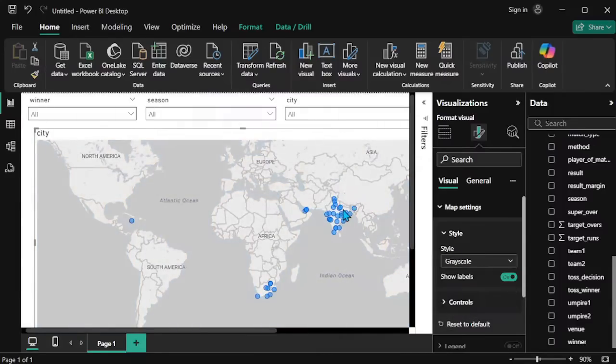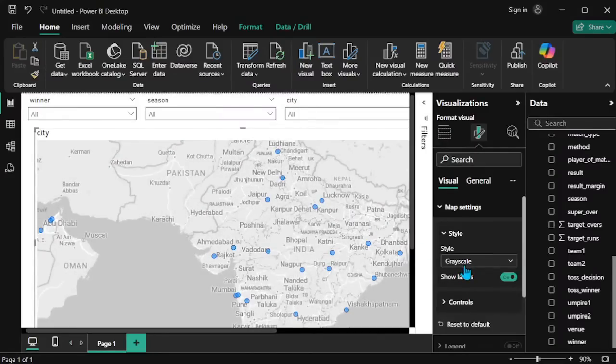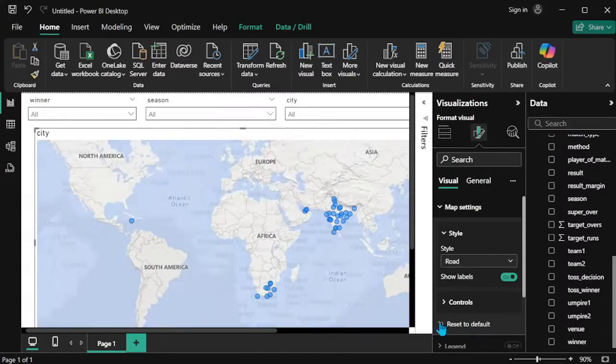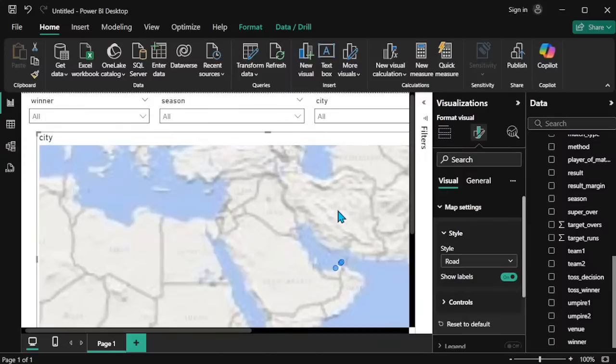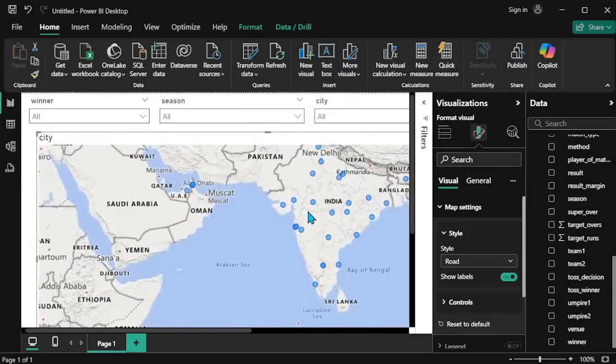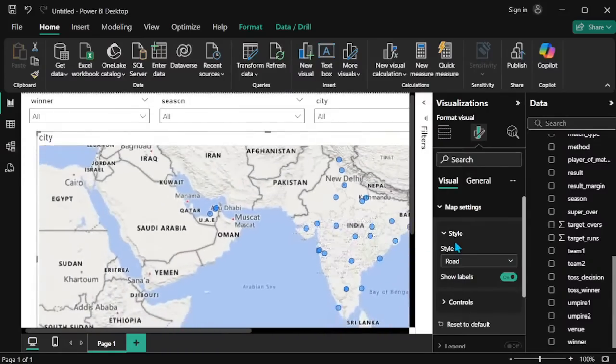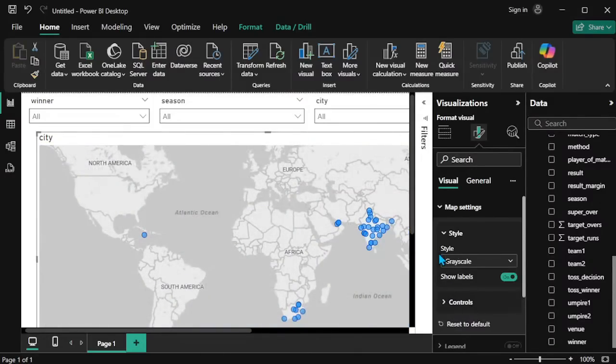Like grayscale, and the road. So roadway is there. So roads. It's professional and good looking in grayscale. Grayscale is looking good, and I have to change to this one.